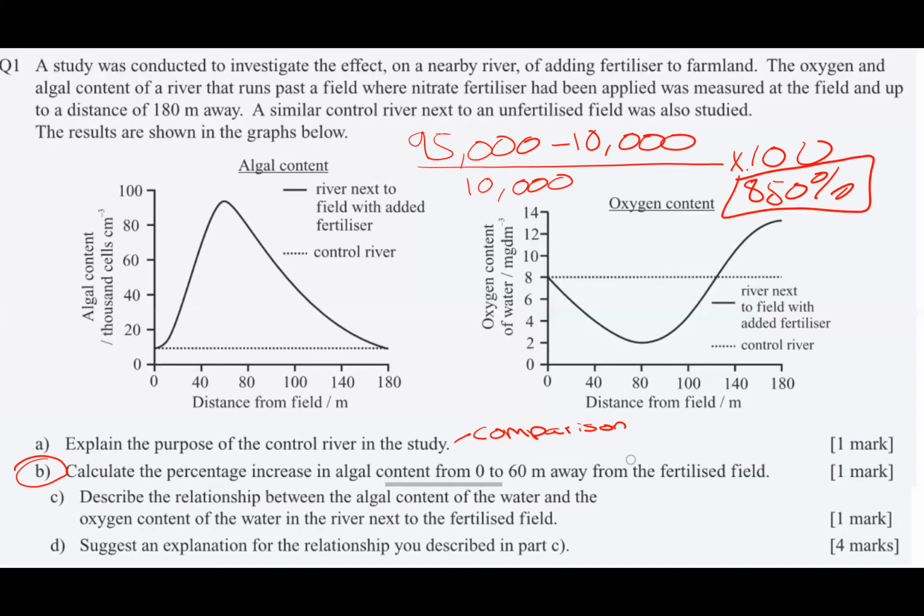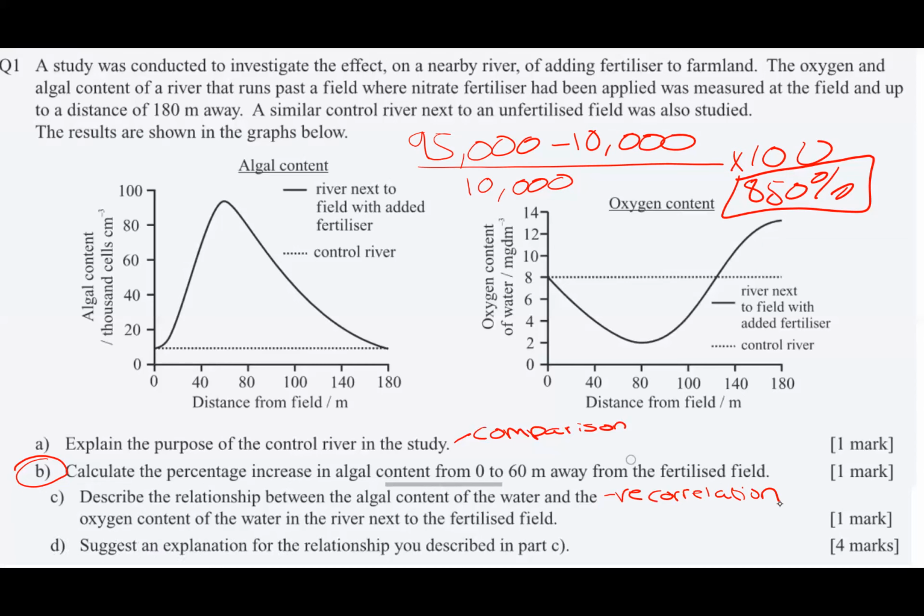Next, describe the relationship between the algal content of the water and the oxygen content of the water in the river next to the fertilized field. Well, there's a negative correlation between the algal content and the oxygen content. And finally, D, suggest an explanation for this. All I'm going to do here is talk through what we covered in eutrophication.